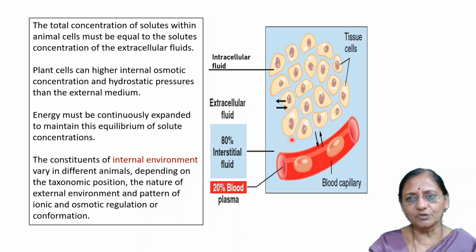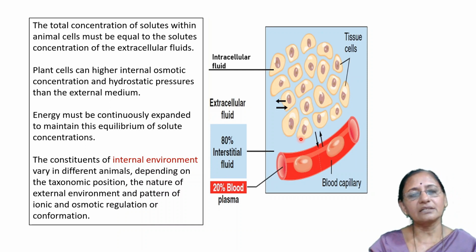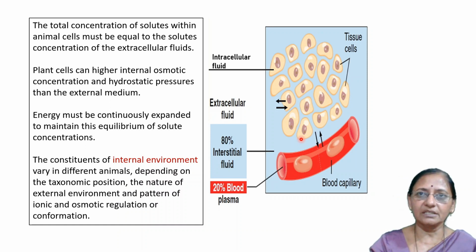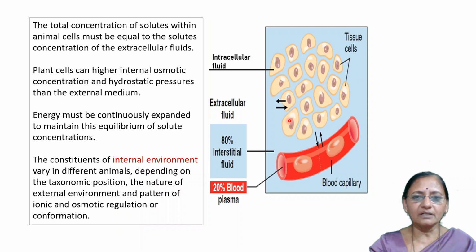That is, there are different types of animals: vertebrates and invertebrates, and among vertebrates fish, amphibians, reptiles, mammals. They live in different environmental conditions. Fish live in an aquatic environment. Lizards are terrestrial, most snakes are terrestrial, man is terrestrial, birds are flying animals, and according to their environment, their body cells show a different internal environment.